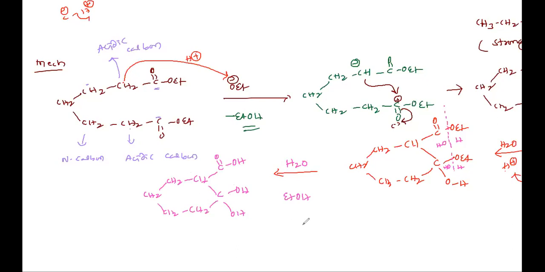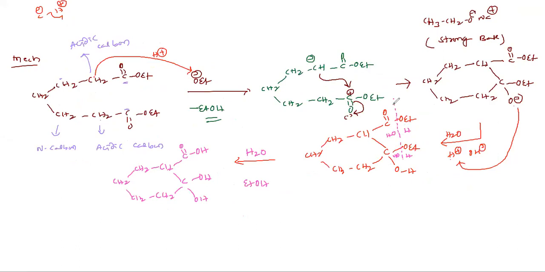Any doubts up to this step? Any doubts, guys? This step, just to break this now. Water is now: OH is this side, H is this side. Any doubts? So any carbon having 2 OH groups is always unstable, with loss of water.